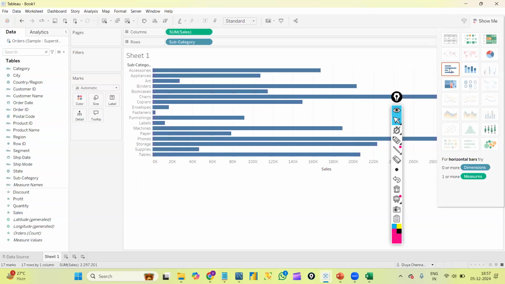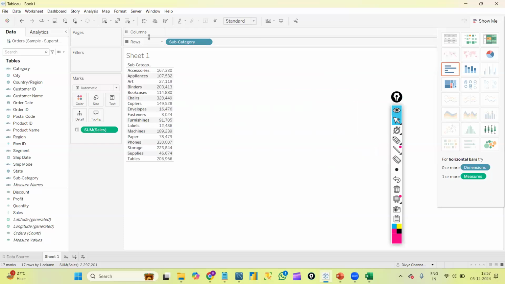Accordingly I will get the bar graph. Whenever I select the graphs, these fields automatically rearrange into rows and columns. Previously, with the text table, I had only subcategory in the rows part and sum of sales in the text part, because here the sales are in textual format. This is basically a text table. We have something called the marks card. Here we will have all the options, like if we want to add color, size, or text to our graphs. Tooltip, detail, what is this? Everything we will discuss maybe in tomorrow's class. For now, let me just select the bar graph.